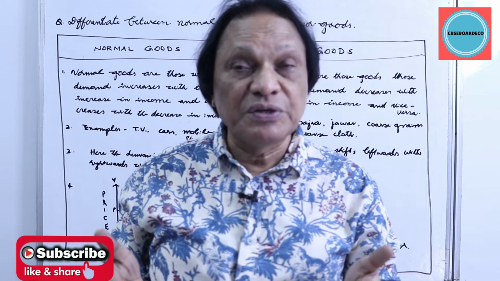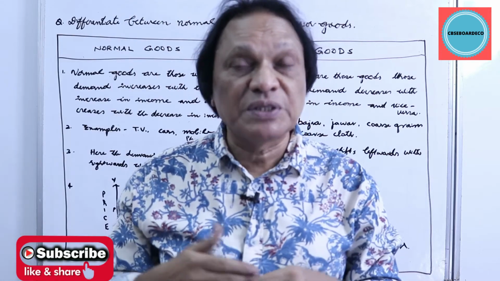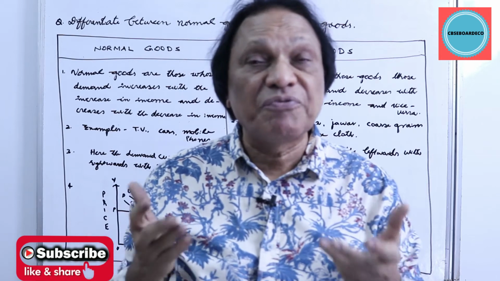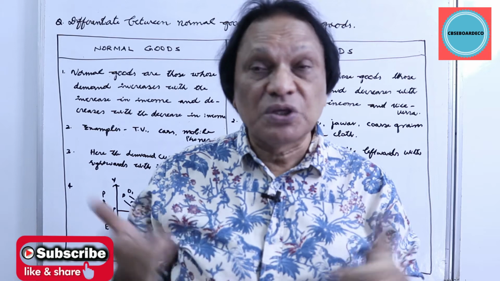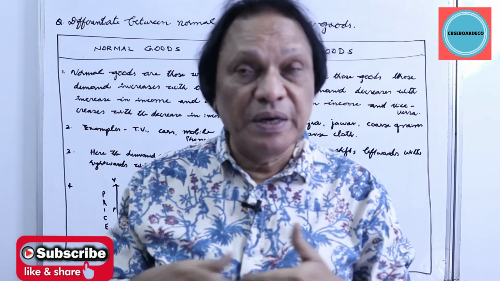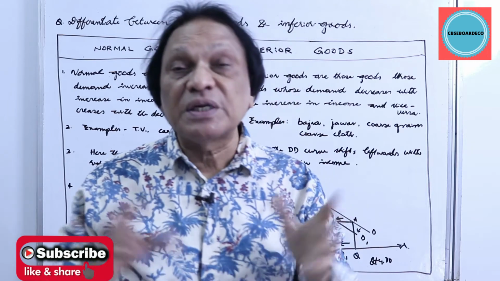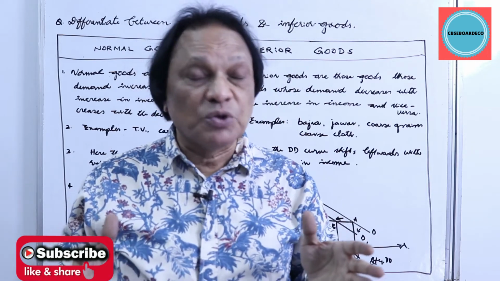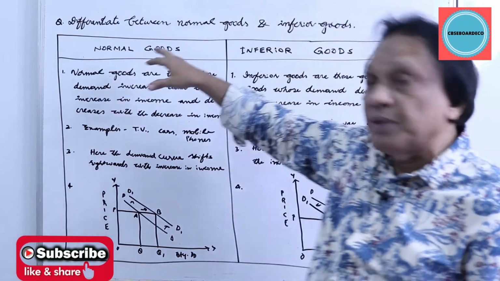What are inferior goods? With the increase in income, the demand for these goods will come down. This can be coarse grains like bajra, wheat, maize, and coarse cloth. That's one. So let's see the difference between normal goods and inferior goods, the basic definition. Look at this table here.